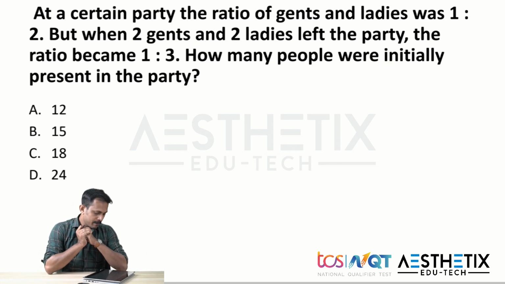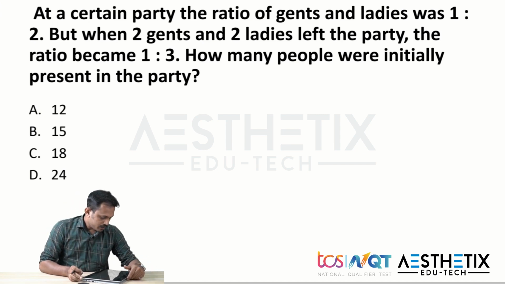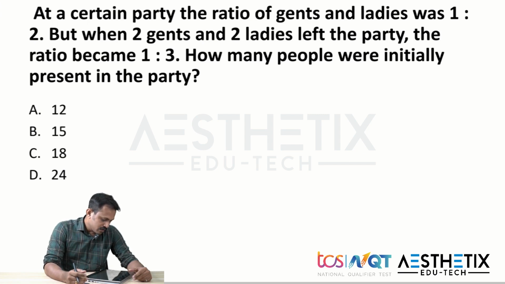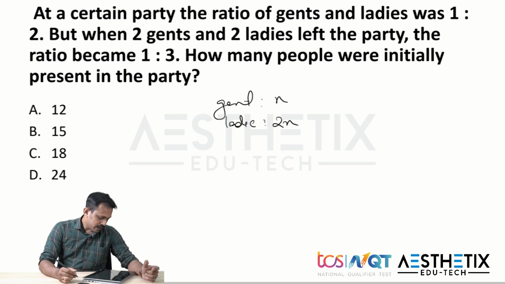Moving on to question number 5. Pause the video and try to solve the question. Shall we go for the answer? Our question states, at a certain party, the ratio of gents and ladies was 1:2. So if there are x gents, the number of ladies will be 2x. And after that, they're saying that when 2 gents and 2 ladies left the party, the ratio became 1:3.